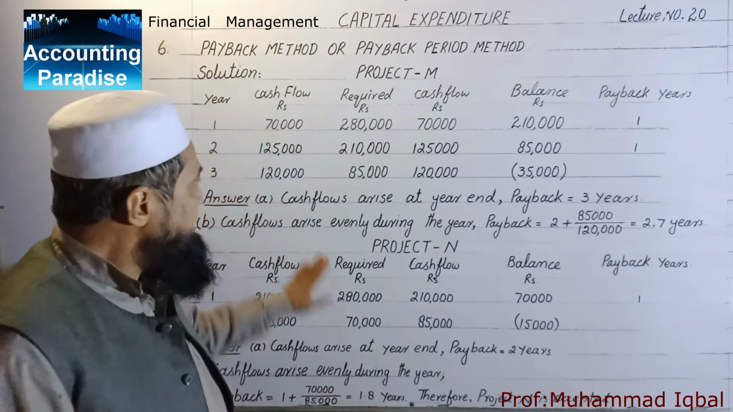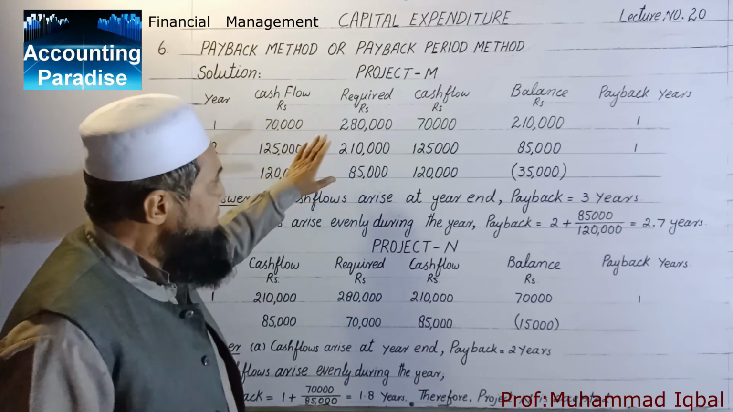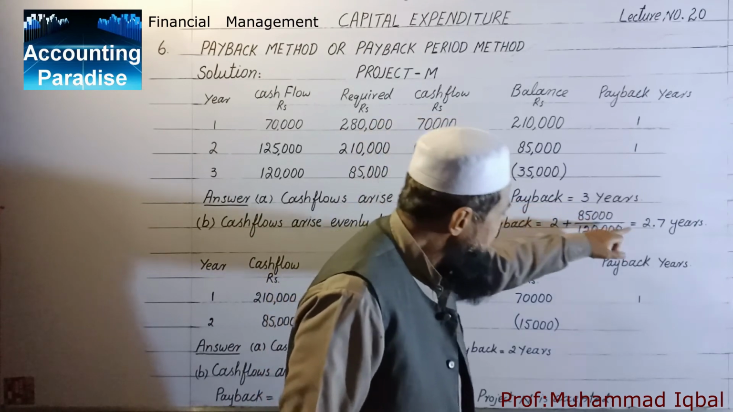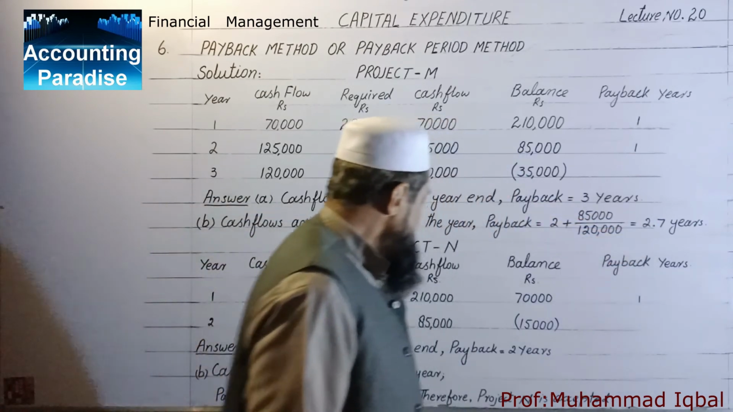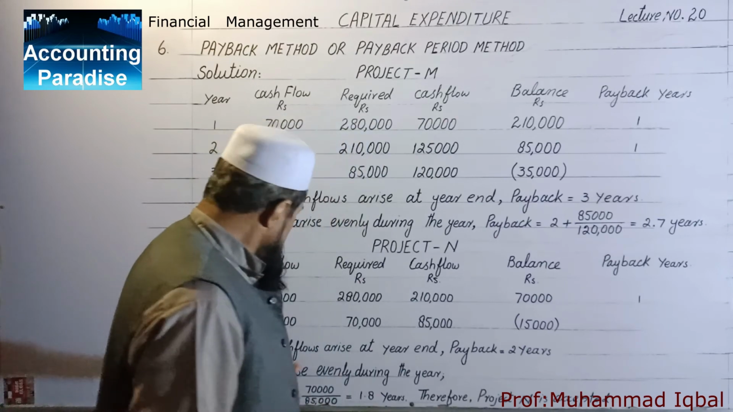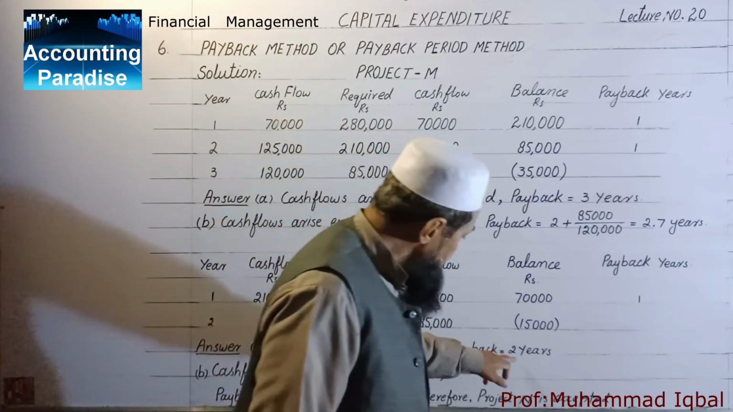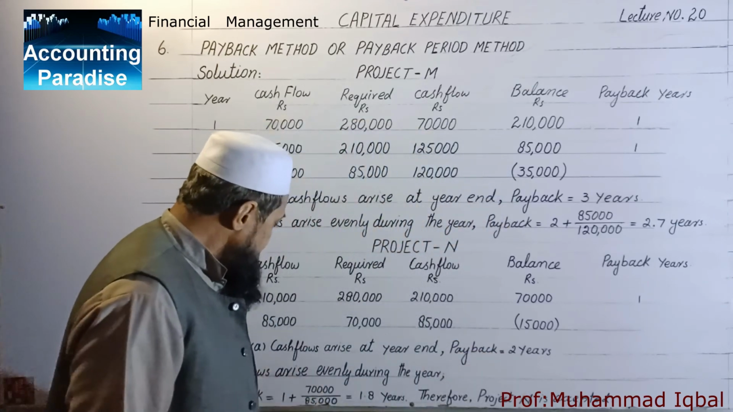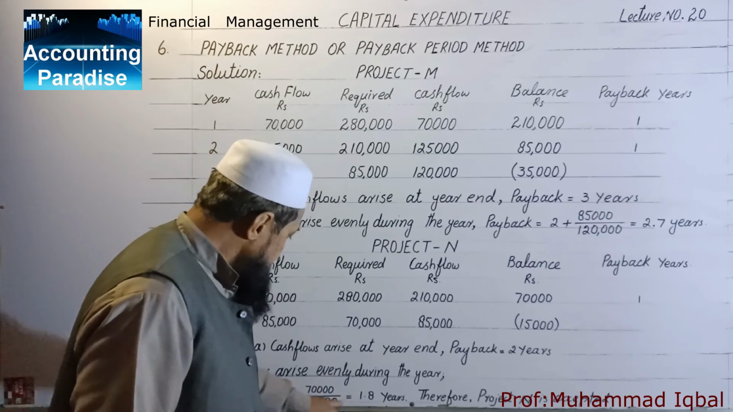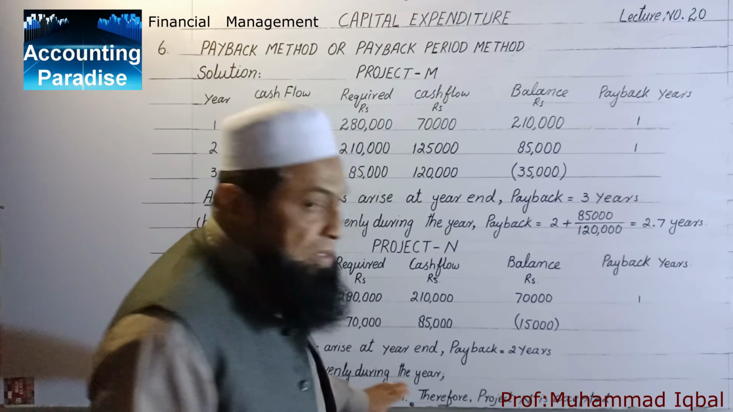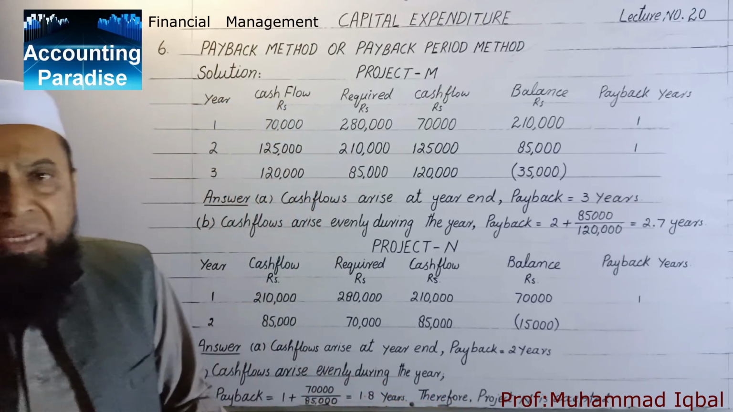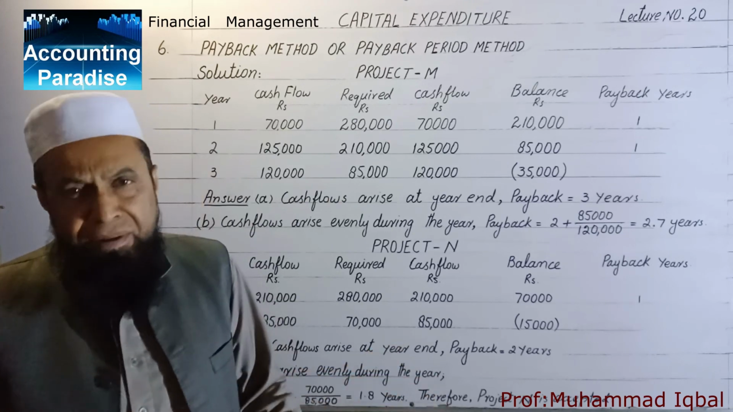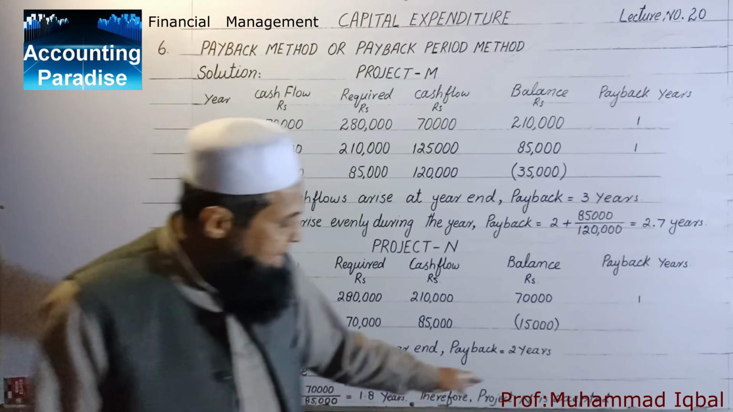Now you see that in case of project M, it requires 3 years, and in case of even cash flows 2.7 years. But in case of project N, if cash flows arise at the end of year, it takes 2 years to recover the amount. And in case of even cash flows, it comes to 1.8. It means the project N recovered the initial investment earlier. So project N is accepted.